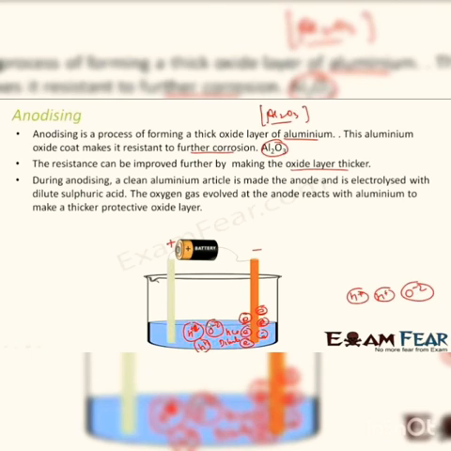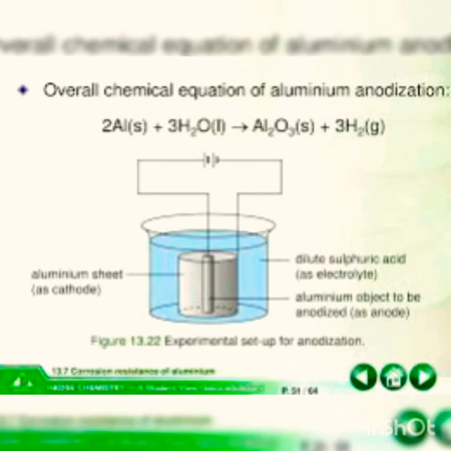Observe the diagram of anodizing. During anodizing, a clean aluminium article is made the anode and is electrolyzed with dilute sulfuric acid. The oxygen gas evolved at the anode reacts with aluminium to make a thicker protective oxide layer. This oxide layer can be dyed easily to give aluminium articles an attractive finish.